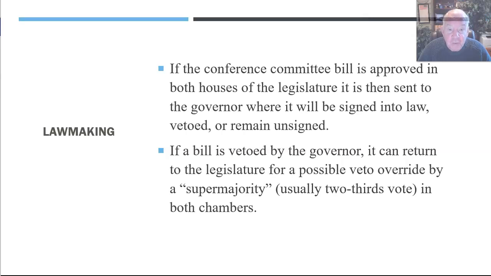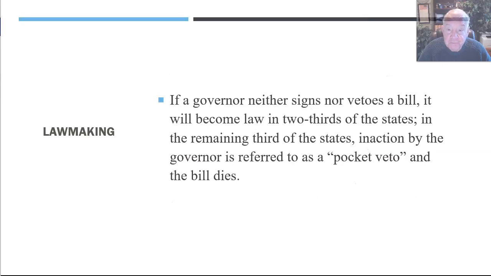If the conference committee bill is approved in both houses of the legislature, it is then sent to the governor where it will be signed into law, vetoed, or remain unsigned. If a bill is vetoed by the governor, it can return to the legislature for a possible veto override by a supermajority, usually a 2/3 vote, in both chambers.